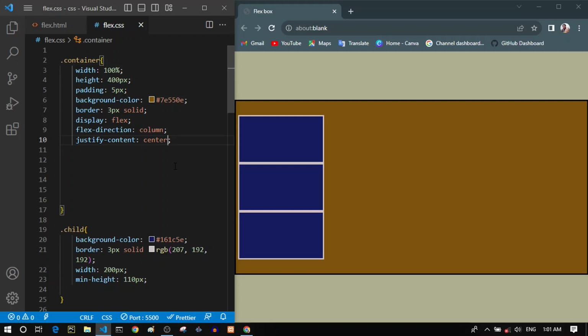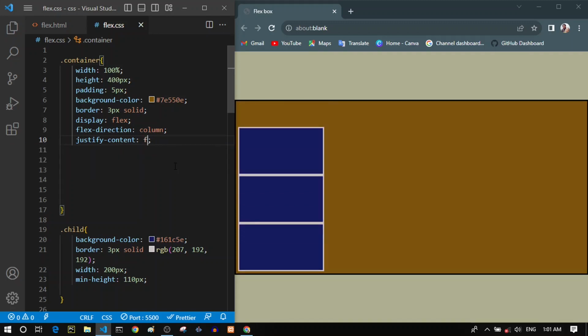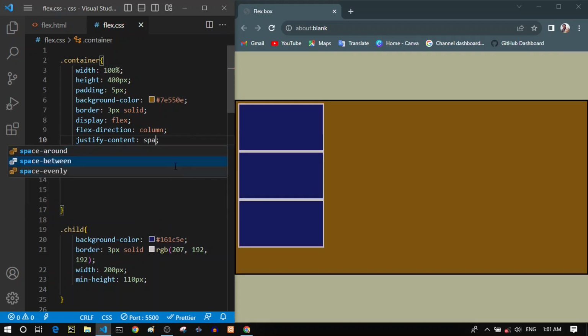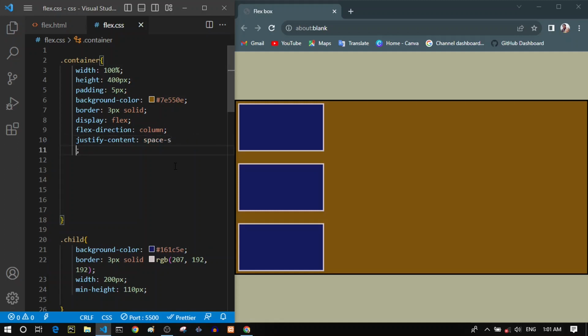At that time our flex direction was row, and if I give it, for example, flex end, it will be at the end. And if we, for example, give it space between, you can see that now it is adding a space between our items, but in a column-based layout, or space around.